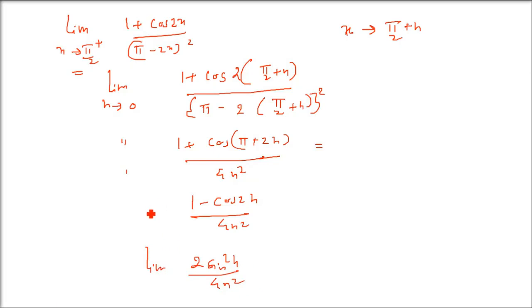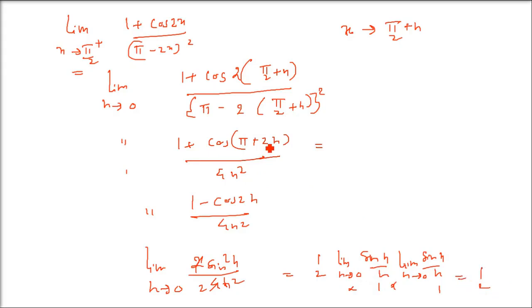Now take this 2 out, 2 by 4, that is half outside. And sin square h by h square, you can take separately. Half, limit of sin h by h, and another sin h by h. We are now applying limit h tends to 0 here also. Now this sin h by h, we have seen, is 1, and here also sin h by h is 1. So half into 1 into 1 is half. That is how we are going to use it wherever the variable tends to a non-zero quantity. This is how we evaluate the trigonometric limits.